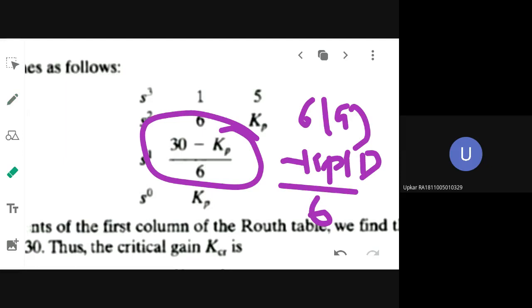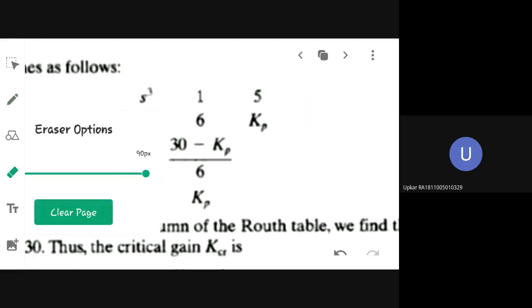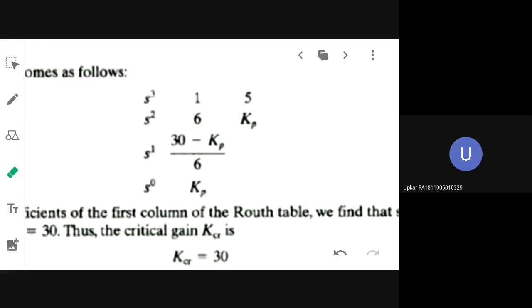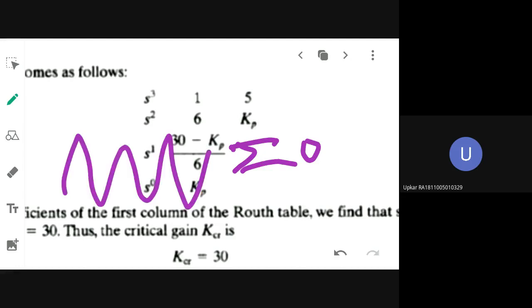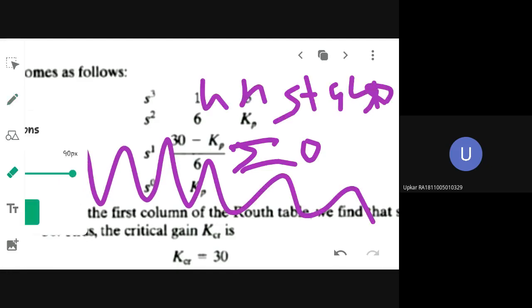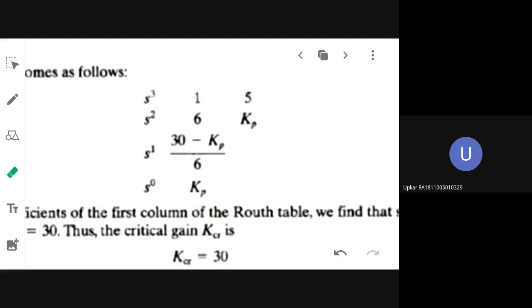Then the fourth row, as usual, you are forming the Routh array. Then under what condition will the system be stable? How will you find out the critical value of gain here? Whenever this first column element is equal to 0, there is a high chance the system will become oscillatory and unstable. So using that condition, tell me what is your KP? This should be equal to 0. Only then will there be instability in the system.